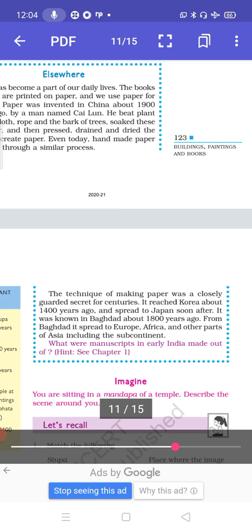The technique of making paper was a closely guarded secret for centuries. It reached Korea about 1400 years ago and spread to Japan soon after. It was known in Baghdad about 1800 years ago. From Baghdad, it spread to Europe, Africa, and other parts of Asia, including the subcontinent.